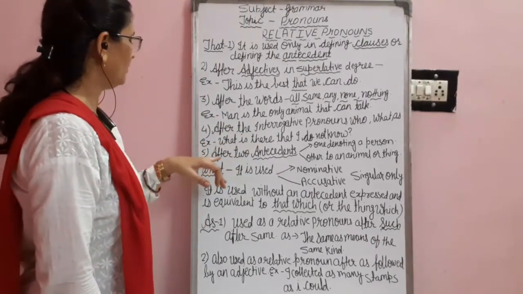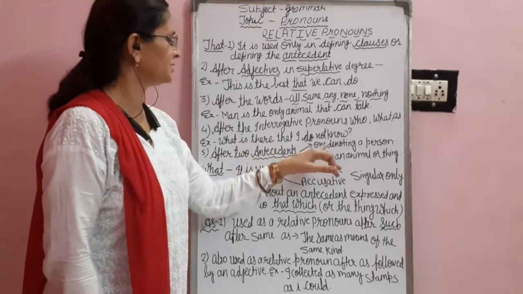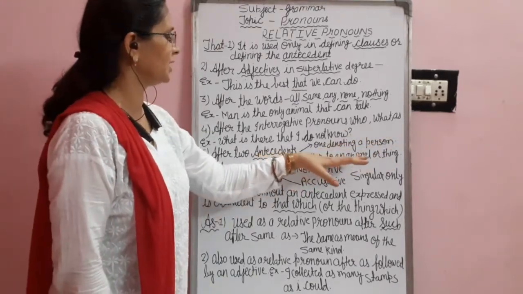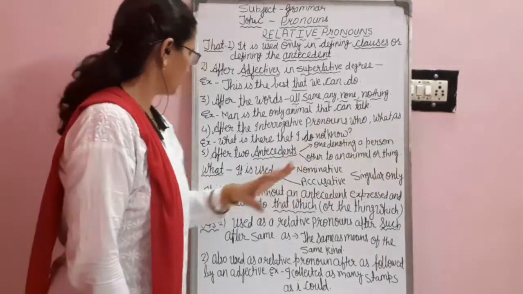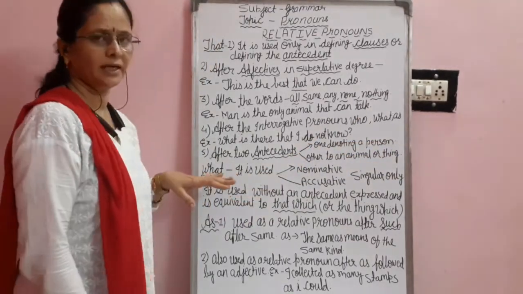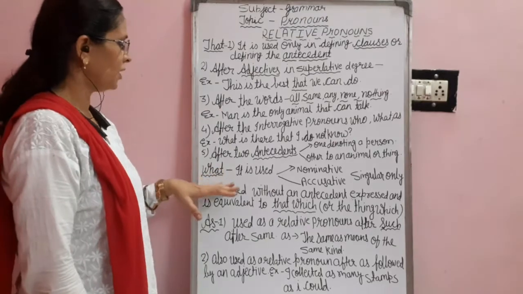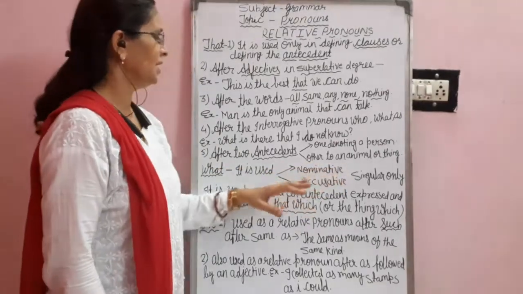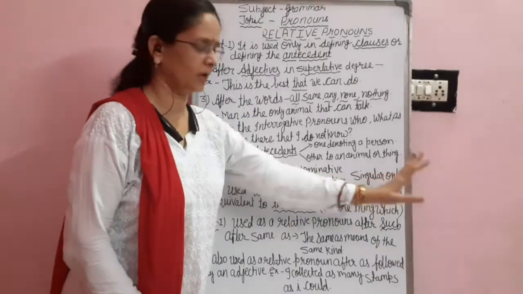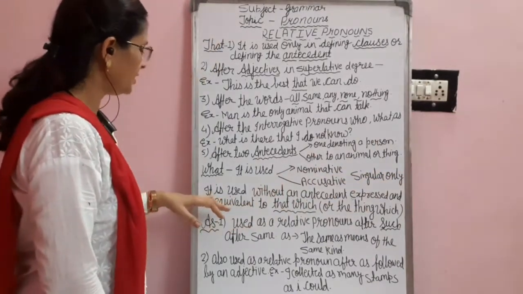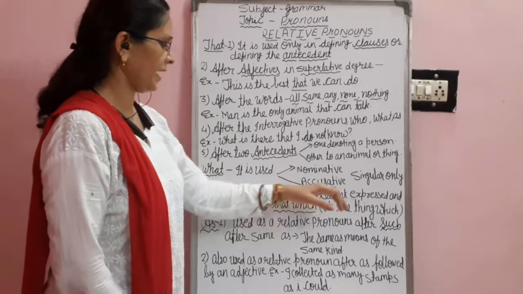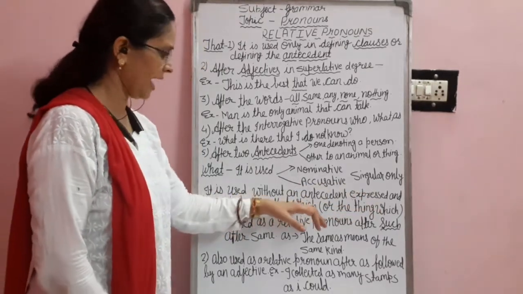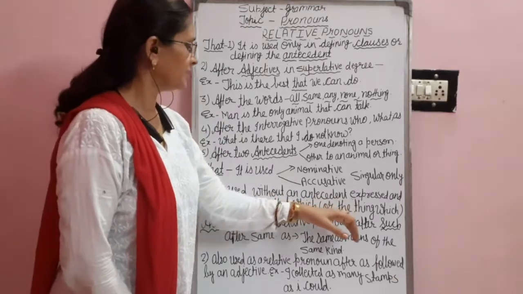Number five, after two antecedents, like if one is denoting a person and the second is denoting an animal or thing. Next, the relative pronoun what. What is also used for the nominative as well as the accusative case and it is used in the singular only. What is also used without an antecedent expressed, and it is equivalent to 'that which', otherwise 'the thing which'.